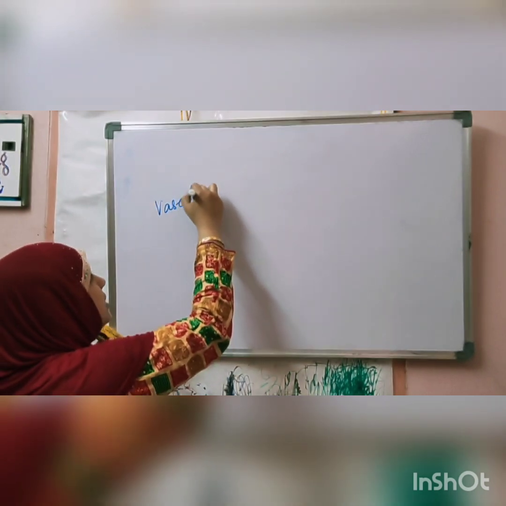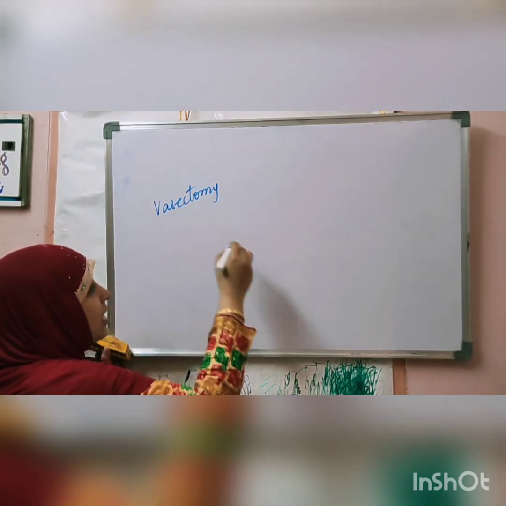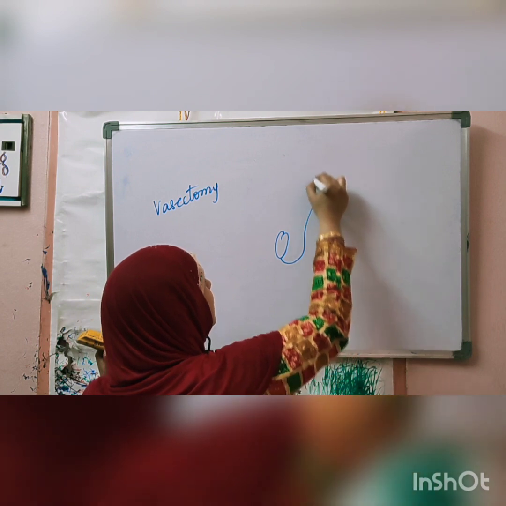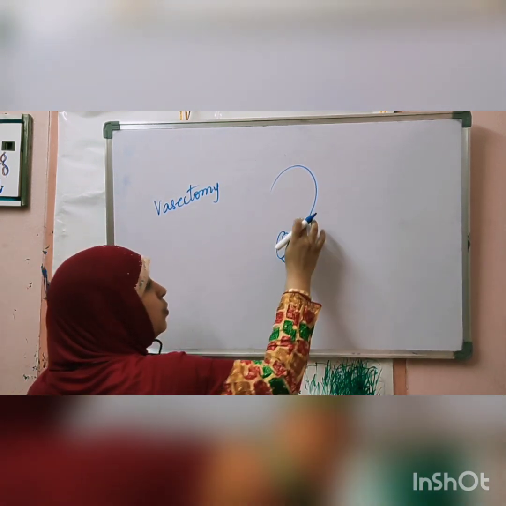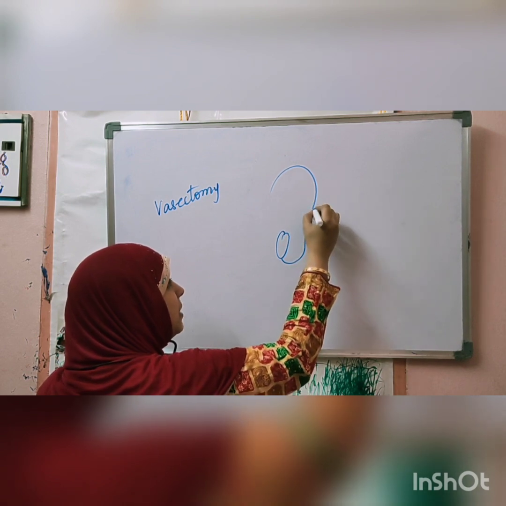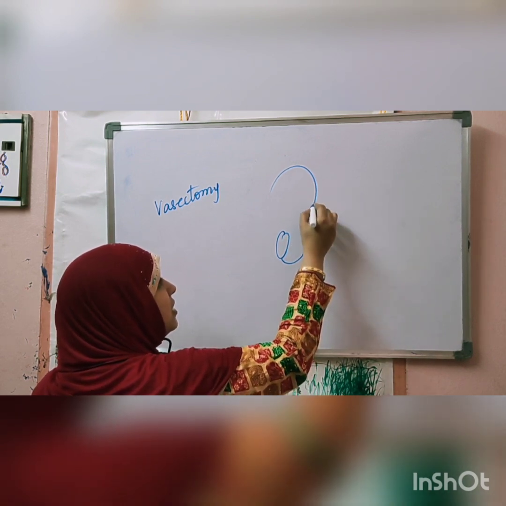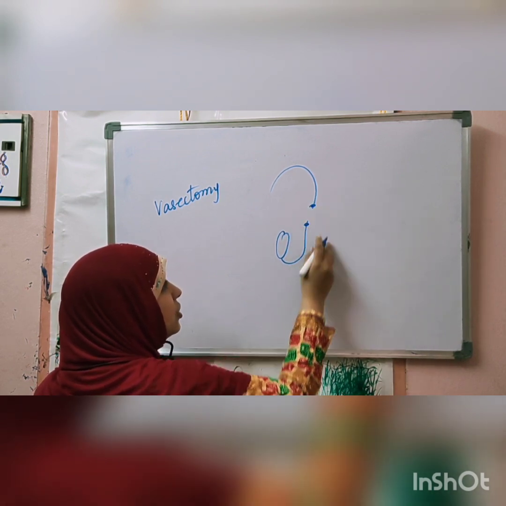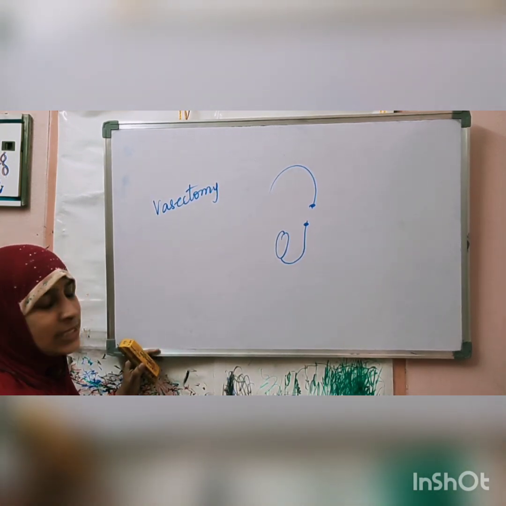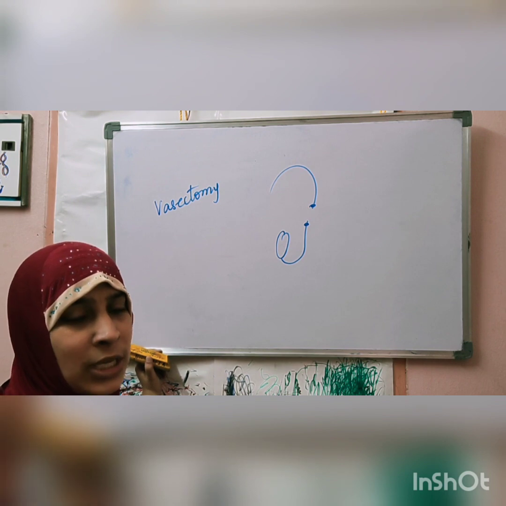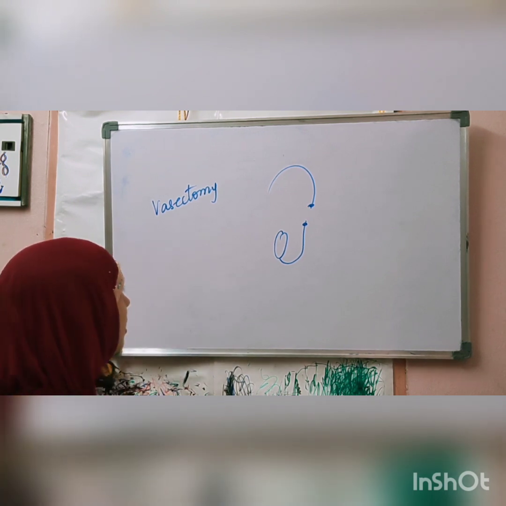Vasectomy. Vasectomy means the vas deferens. From the testis, the vas deferens extends, which carries the sperm. So to prevent pregnancy, this vas deferens is simply cut and tied. In this process, sperm cannot pass out of the body. Since sperm will not pass out of the body, it will not reach the female body.